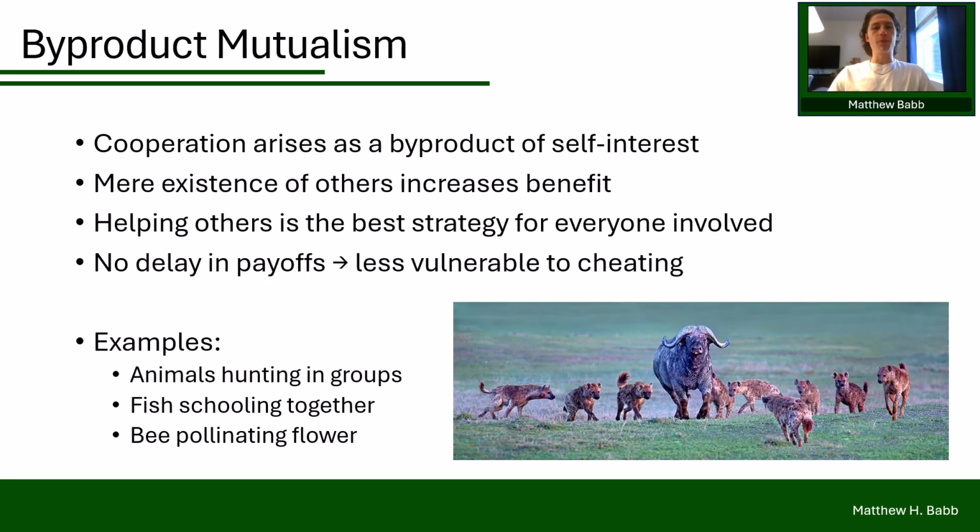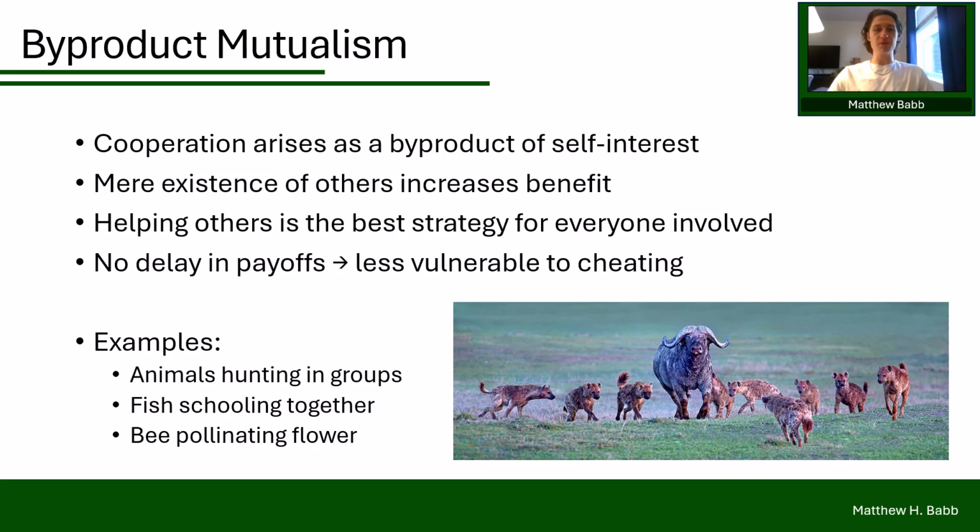The simplest way that cooperation arises in animals is through byproduct mutualism. This occurs when individuals cooperate, not because they're making a sacrifice for someone else, but because cooperation is simply the best strategy for their own self-interest. The benefits to others are essentially a byproduct. This is considered the simplest pathway because it requires little, if any, understanding that cooperation is even taking place. Simply by having more social partners acting in the same way as you, you can achieve mutually beneficial outcomes.